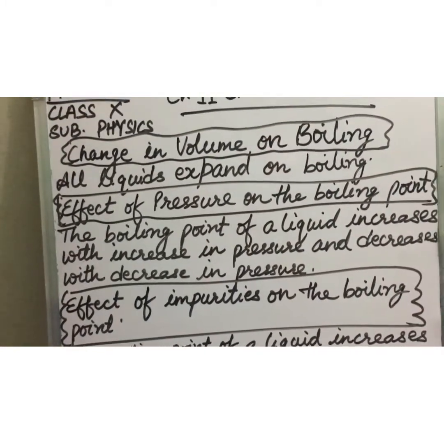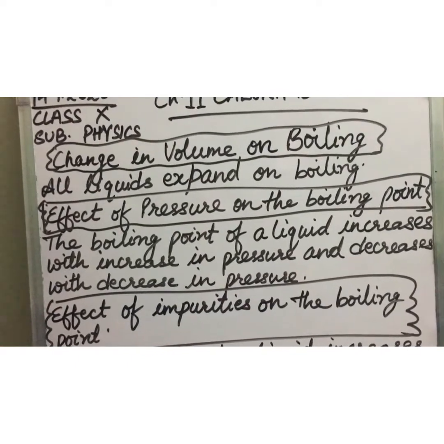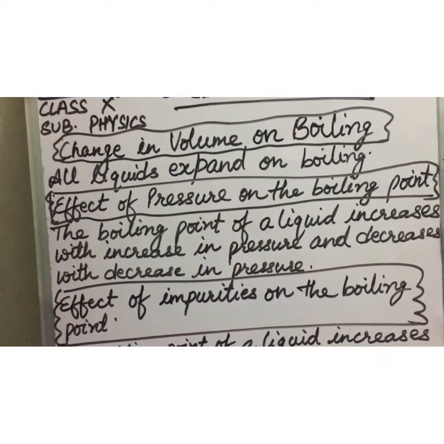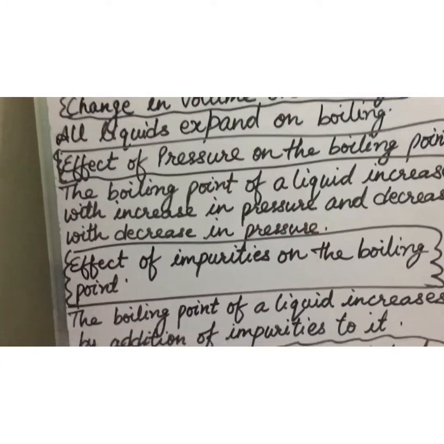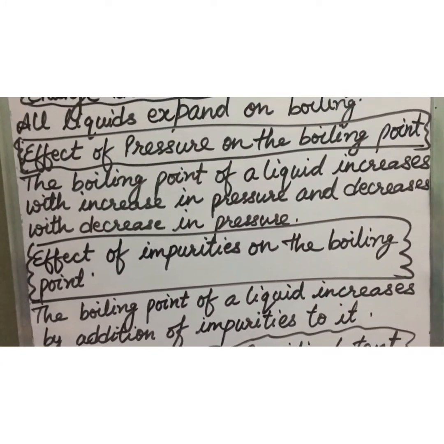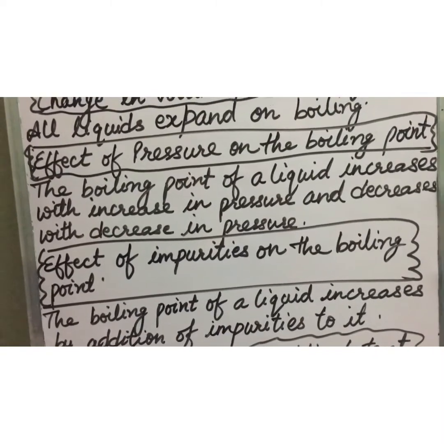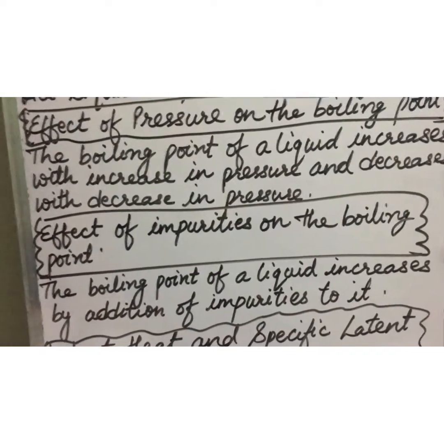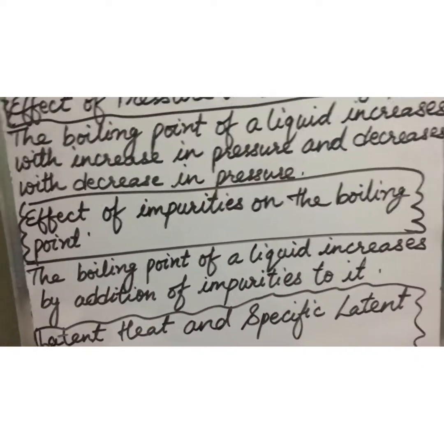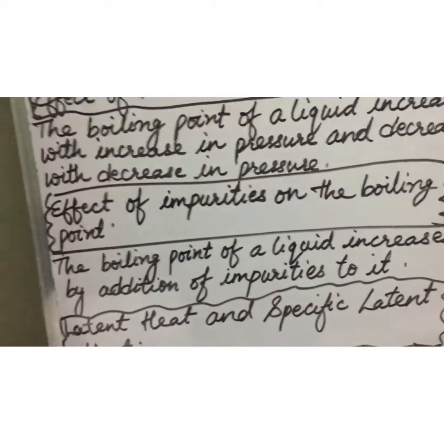Okay, children. Now the next topic is the effect of pressure on the boiling point. What is the effect of pressure on the boiling point? Whenever we increase the pressure, the boiling point of a liquid increases with increase in pressure, and the boiling point of a liquid decreases with the decrease in pressure. For example, you may take the example of a pressure cooker, children. It's a good example to understand.